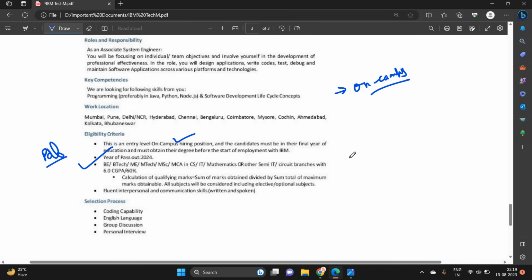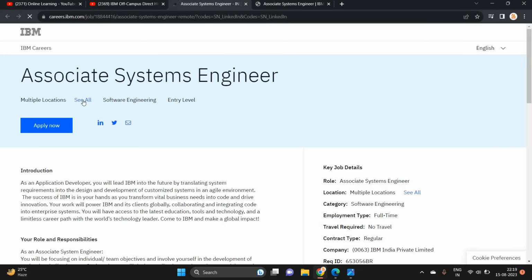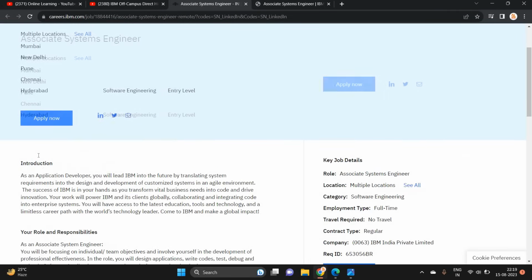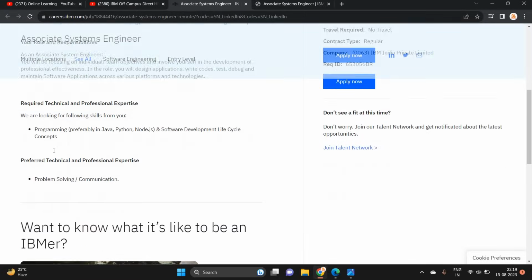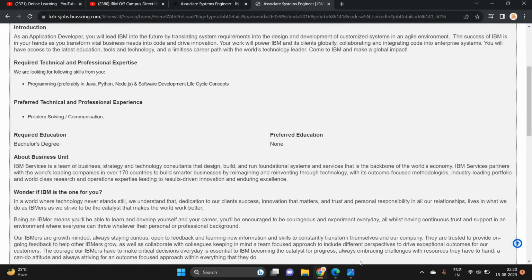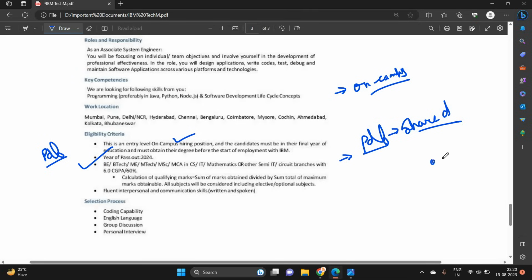Or a different PDF was shared with the candidates, because on the website they do not mention that this is an on campus hiring. They just mention the associate system engineer role, different locations, and that this is an entry level opportunity. They mention problem solving and communication, and in the required education they mention that a bachelor's degree is required. In the form itself they just ask whether you have attended the degree or not.